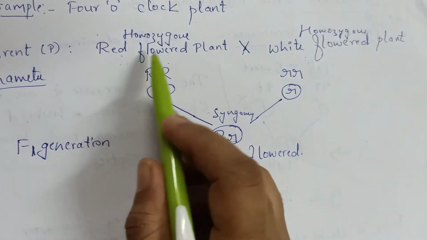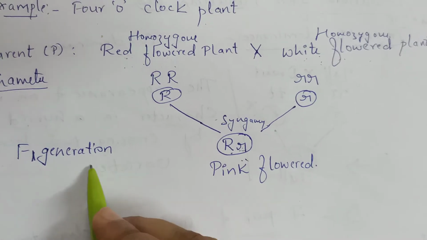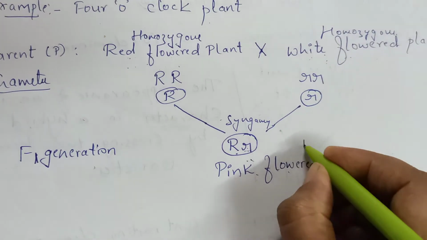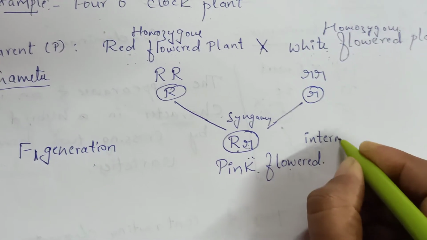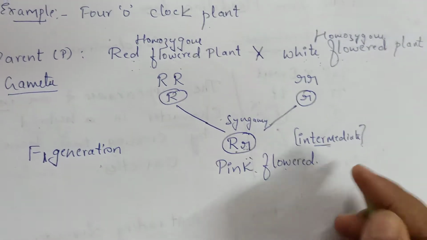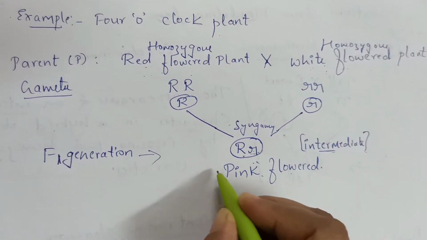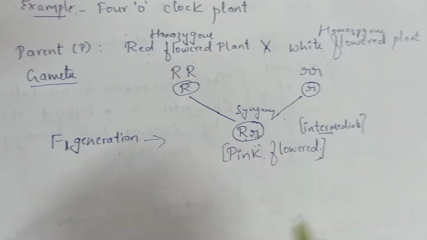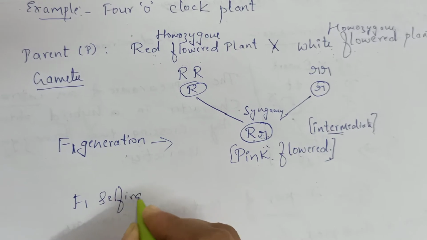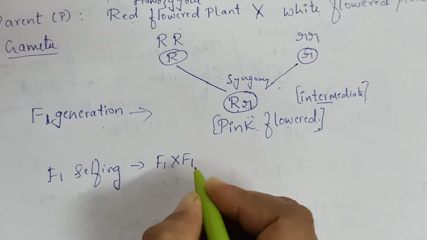If we cross a red flower plant with a white flowered plant of the 4 o'clock plant, in the F1 generation we can see pink flower. So this is actually an intermediate character, an extra characteristic feature. So that is nothing but incomplete dominance. So in the F1 generation we can see a pink flowered plant. Then we'll do F1 selfing, that is F1 into F1.